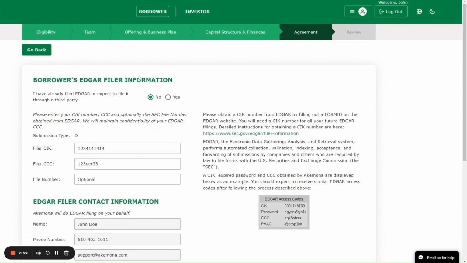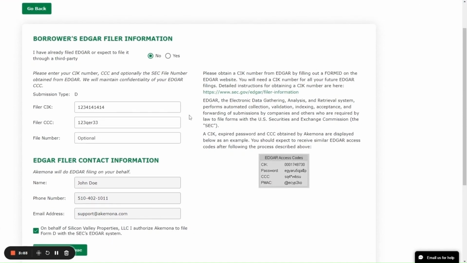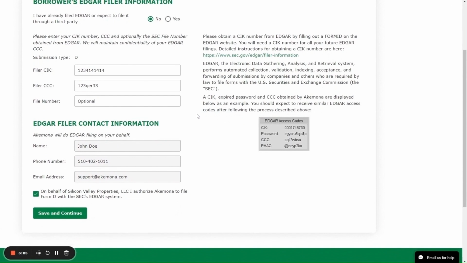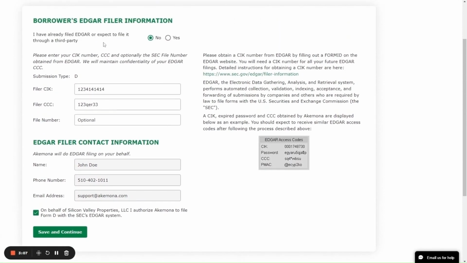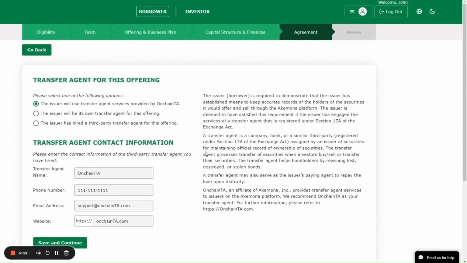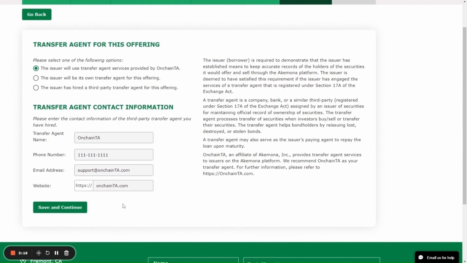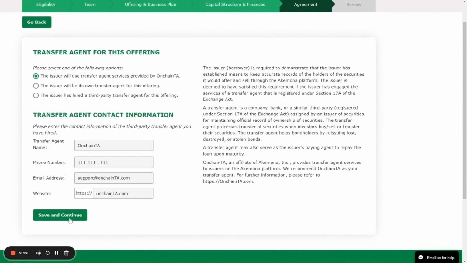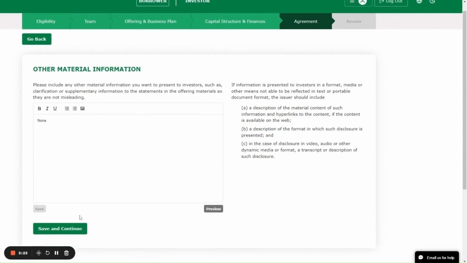Then we require Edgar filer information because we will be filing all the disclosures with Edgar on behalf of the issuer. So we ask the issuer to fill out this Edgar filer information, save and continue again. Transfer agent. There must be a transfer agent, or the issuer could be their own transfer agent. Any other material information, offering memorandum.